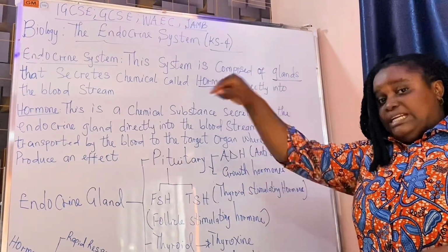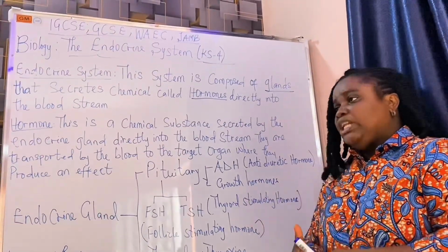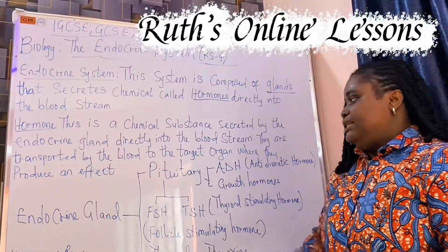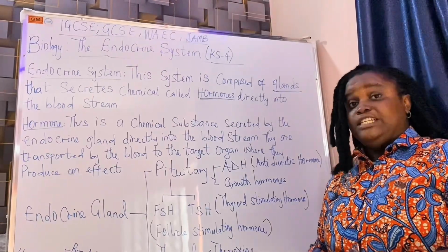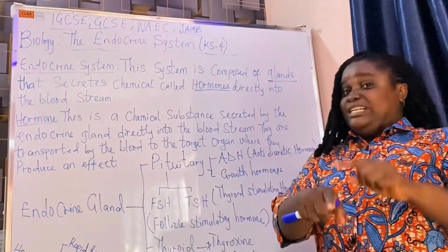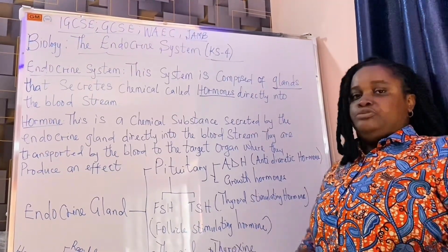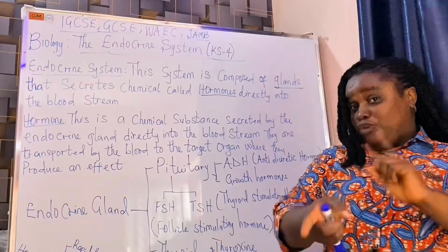The target organ is the kidney. What does it do? It controls or coordinates the volume of urine that is produced by the kidney. Don't forget that the kidney is an excretory organ. Urine is excreted by your kidney, not your bladder. So the kidneys excrete urine and urine is stored in the bladder. Just take note of it.